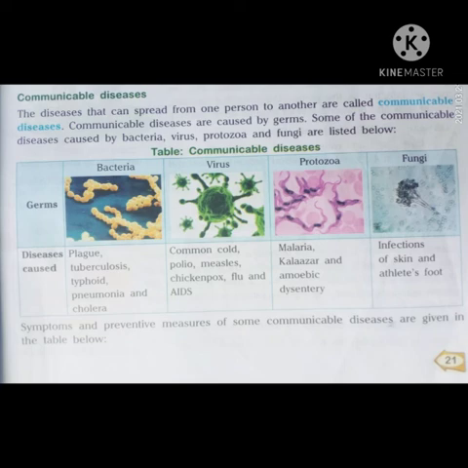Diseases caused by bacteria are plague, tuberculosis, typhoid, pneumonia and cholera. Diseases caused by virus are common cold, polio, measles, chickenpox, flu and AIDS. Diseases caused by protozoa are malaria, kala-azar, and amoebic dysentery. Diseases caused by fungi are infections of skin and athlete's foot.